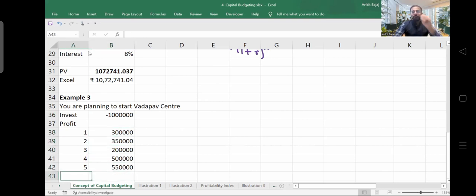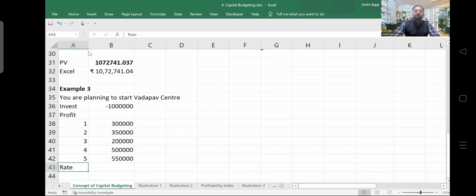Now here, I have to take a rate of interest. Do you know the method to calculate the rate? We have discussed the weighted average cost of capital. Do you remember? The weighted average cost of capital is the discounting rate. That is the reason I have given lots of importance to it, because lifelong you will be using the weighted average cost of capital. So the weighted average cost of capital is your discounting rate.